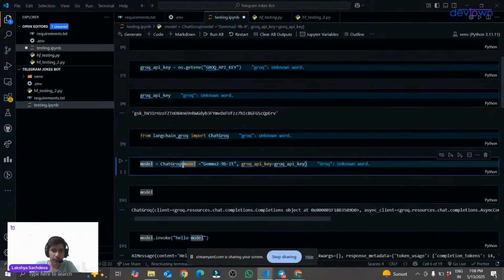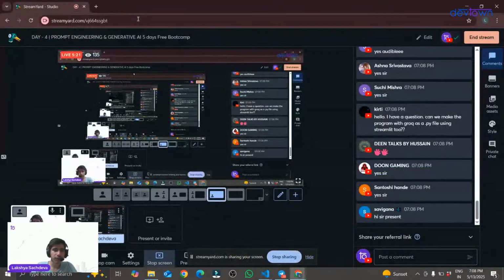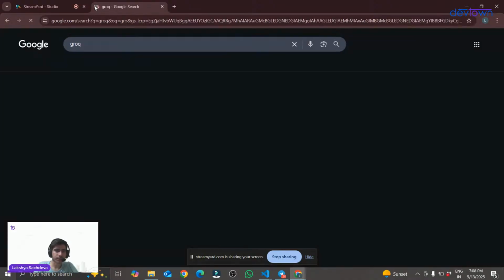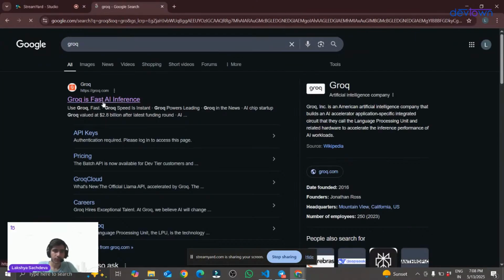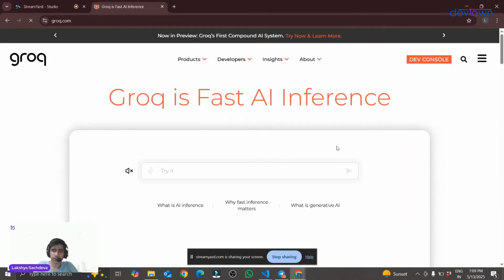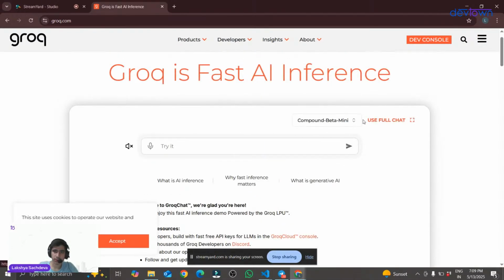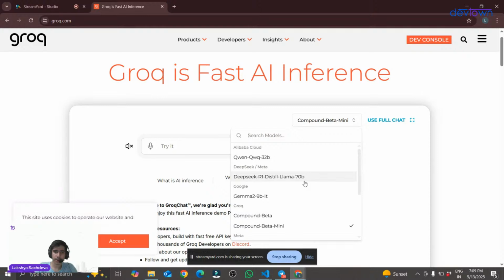I have used the model Gemma 2 9B IT. This 9B means it is trained on 9 billion parameters. If you want to use any other model, you can just go to Groq and select any model. Here are many models that you can select.